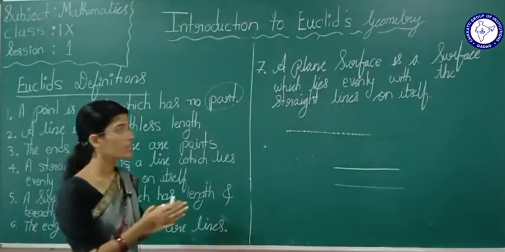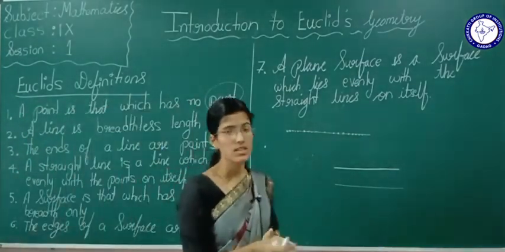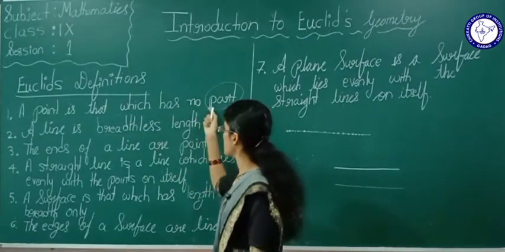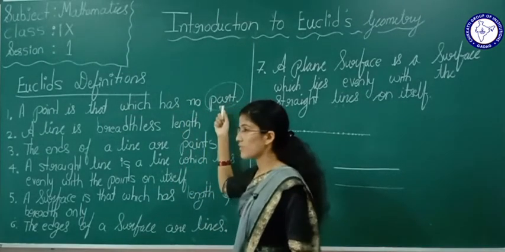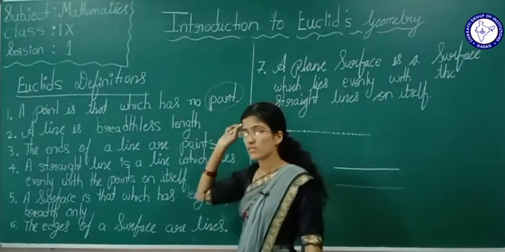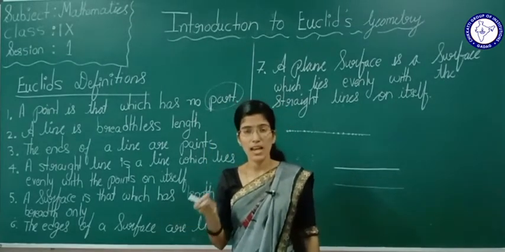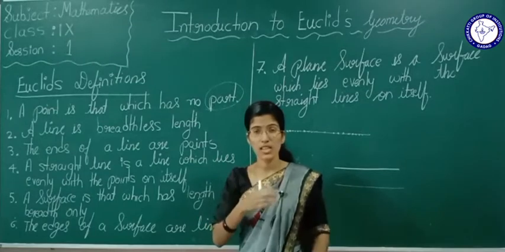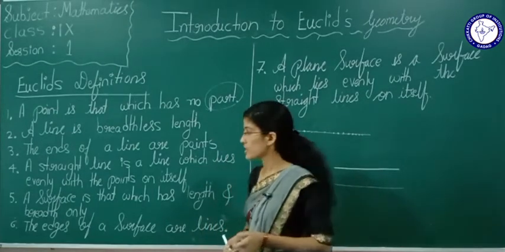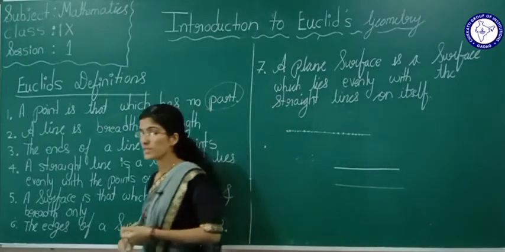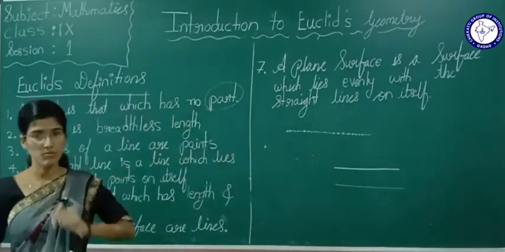Here some terms are not defined. To define part, if you want to define part, again one sentence will come, and again in that he had to explain. So like this only a chain of definitions will occur. For that, what he had done is he had made some assumption.